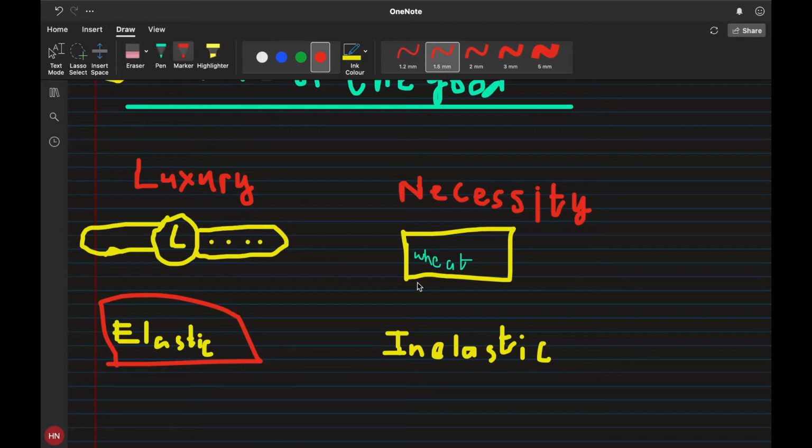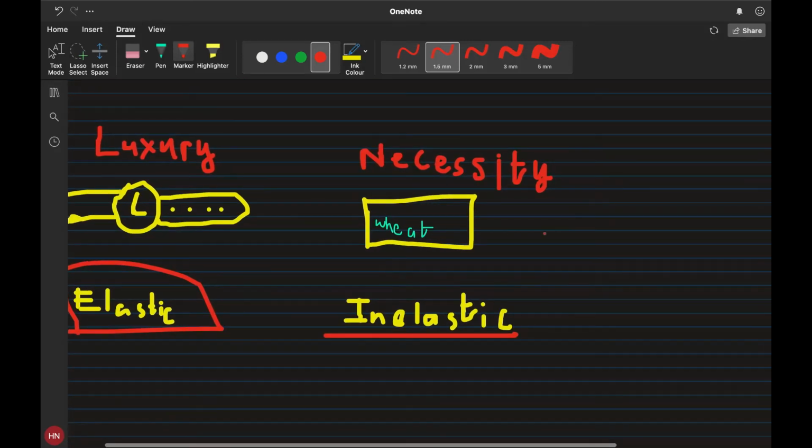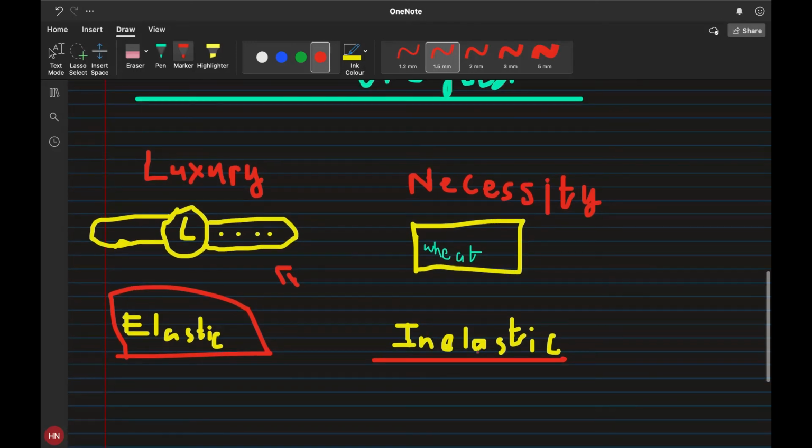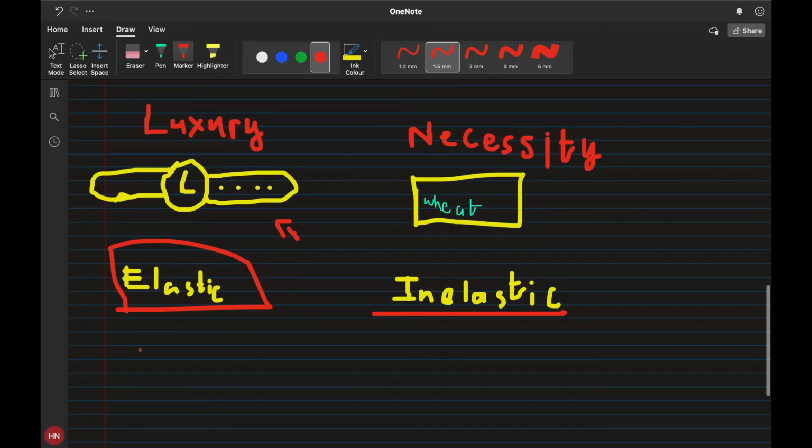And if it's a necessity, then it's not like, for example, even if you were poor, you are not consuming wheat at all. You were consuming wheat, and since it's a necessity, your demand for wheat won't go up by a lot. It's not like when people become rich, they start consuming more and more wheat. They will buy watches, they will buy cars and other luxury products, but obviously not a lot more wheat. And so your demand for this good can be inelastic. So let's say x represents the value of income elasticity of demand: for the luxury good it will be greater than zero, and over here it will be less than zero.